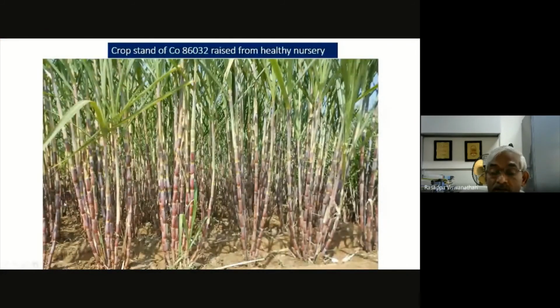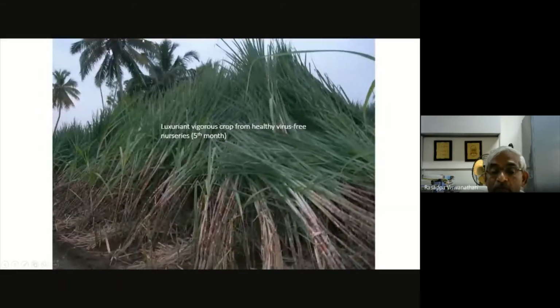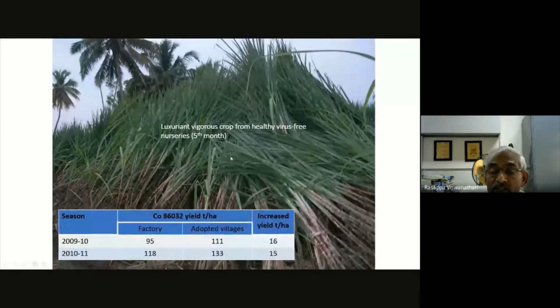Coming to the impact of the nursery, you can see the same 8032, which was totally degenerated. You can appreciate that even in settling-planted fields there is uniform growth, and the lost vigor has been restored. Even the 5th month crop shows such vigor. This is the first demonstration trial we conducted in the Hero district, and 10 years before, a trial was conducted in Apakudal, where yield increased. These are not totally virus-free, but nursery-adopted villages, and that is how we have seen increased yield.